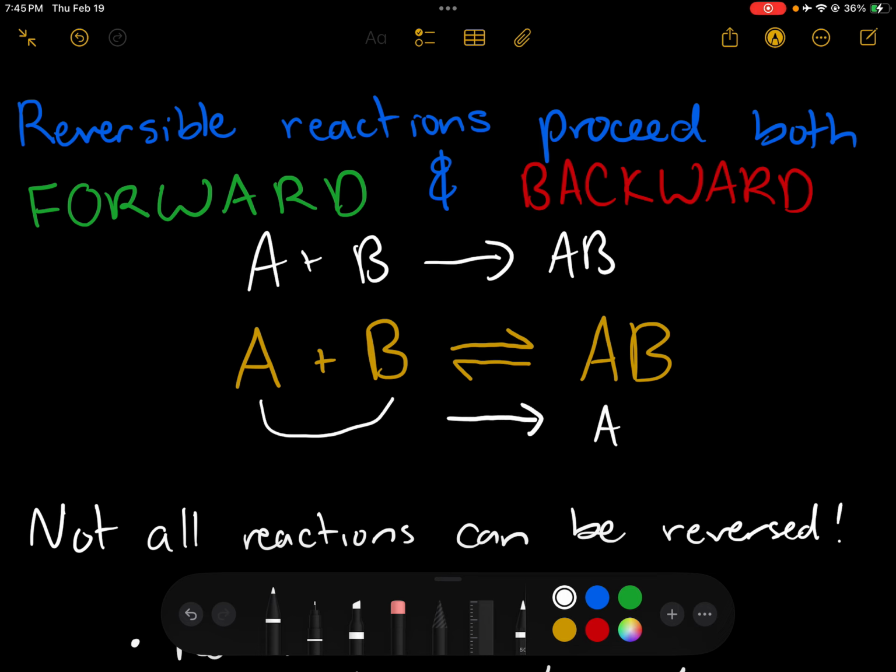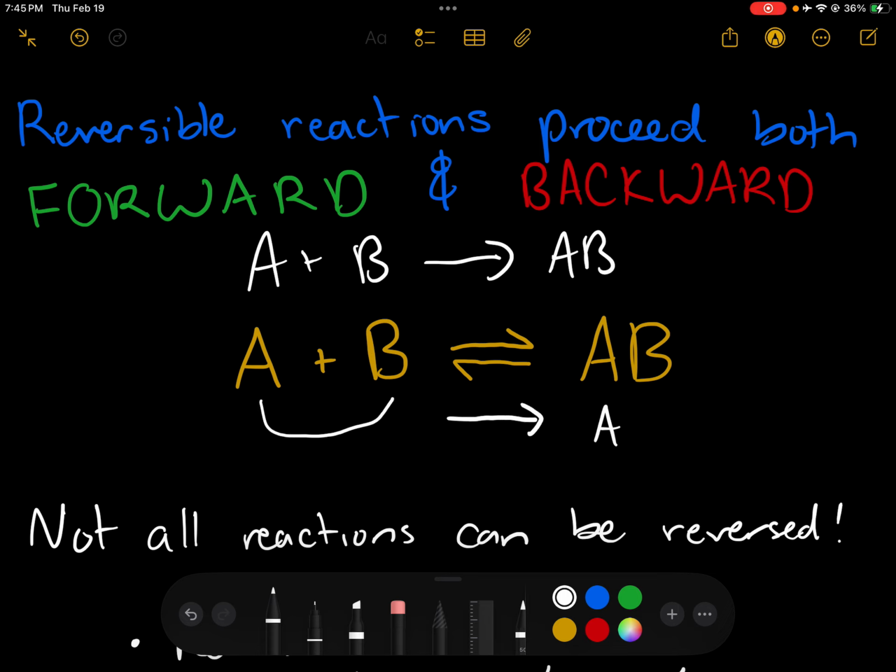Eventually, once this starts happening over and over again, we can settle into a state of equilibrium where the rate of our forward reaction and the rate of our reverse reaction start to equal one another, and we kind of just settle down.